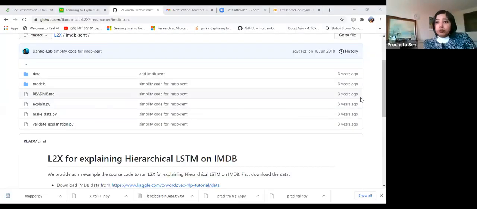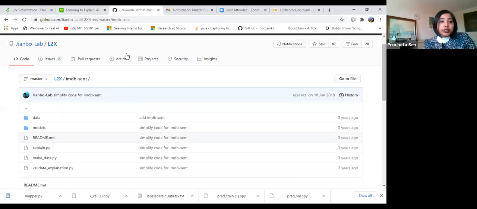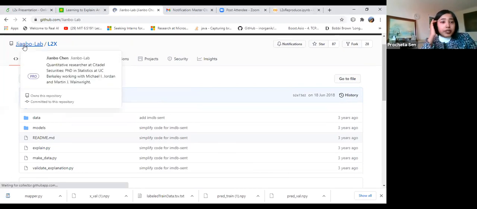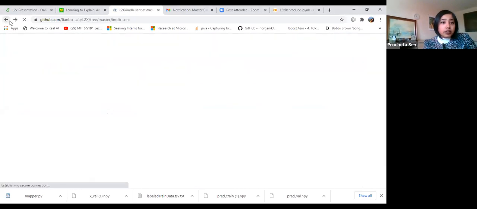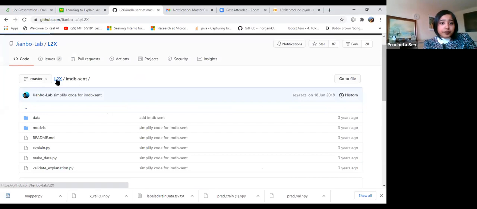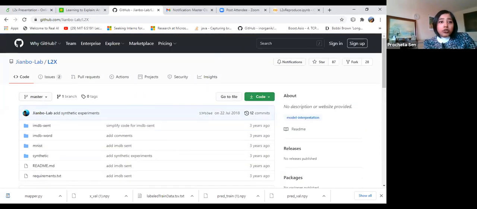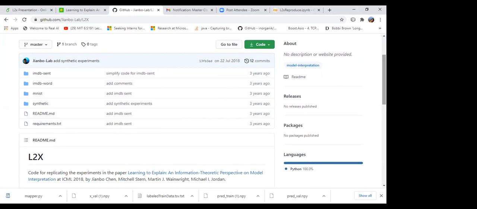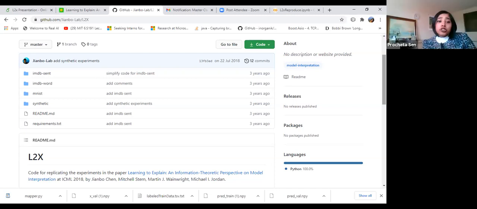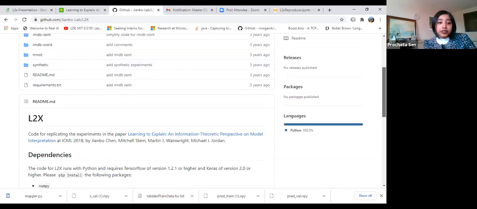Okay, I hope you can see my screen. So this is the GitHub repository, the original repository. They did report some results on the IMDb dataset and the MNIST dataset. First I will say how you can install and run this code.